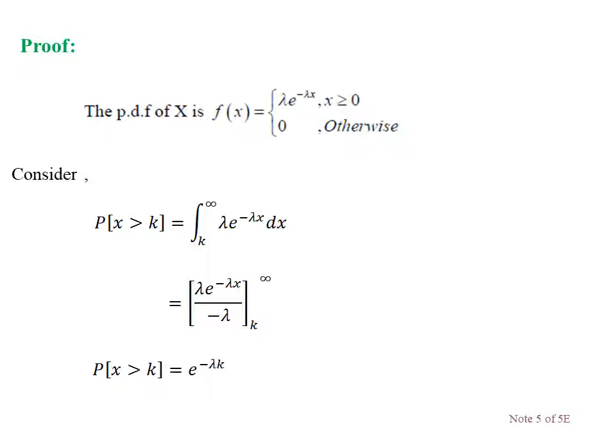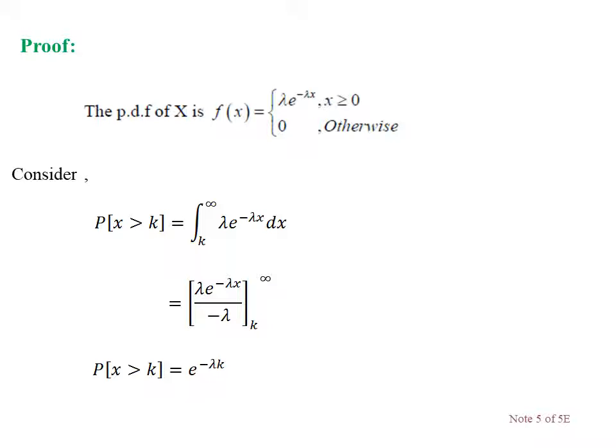This is the required probability density function of the exponential distribution: f of x is equal to lambda e power minus lambda x, where x is greater than or equal to 0, and 0 otherwise. In our property, we have multiple variables: X greater than s, s plus t, and t. So three variables are there. To avoid confusion, I am taking the probability of X greater than k, where k is a common constant.